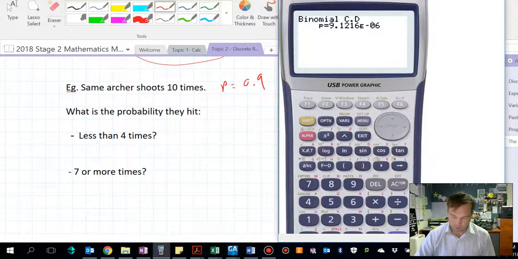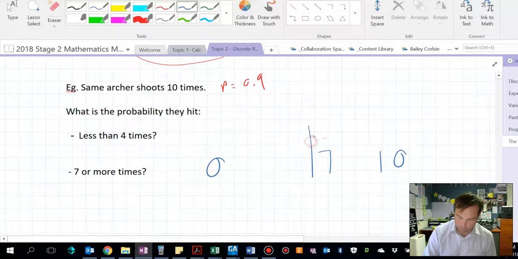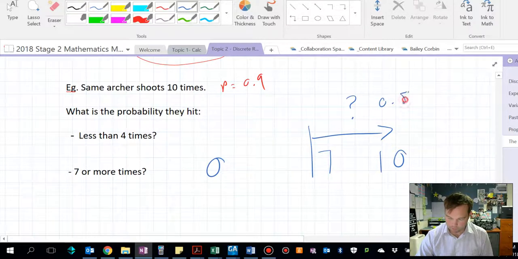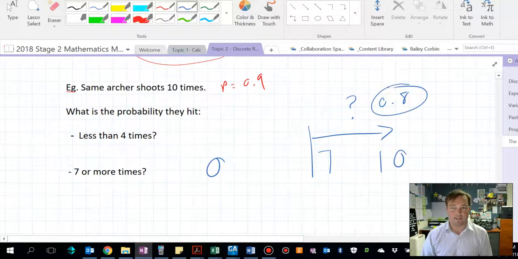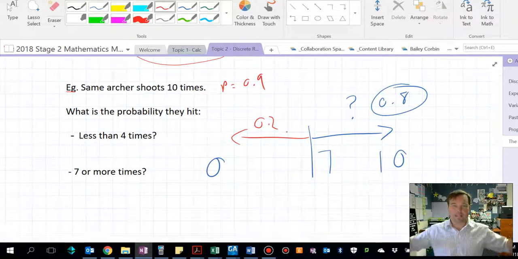What about 7 or more? The problem is, 7 or more, if you think about the number of times the archer can possibly hit, it's somewhere between 0 and 10. And what we're asking is, what's the probability of hitting 7 or more? Alright. Let's say, for the sake of argument, that probability is 0.8. We haven't calculated it yet, 0.8. We then know the probability of hitting less than is 0.2. Because we know that they are all the possible outcomes from 0 up to 10. The sum of the probabilities of the outcomes must equal 1.